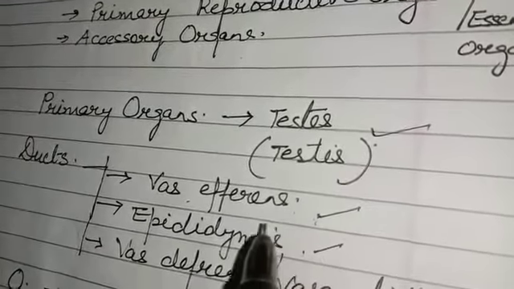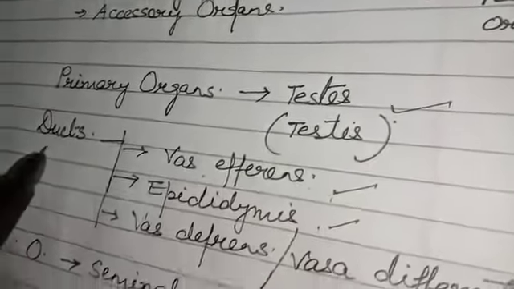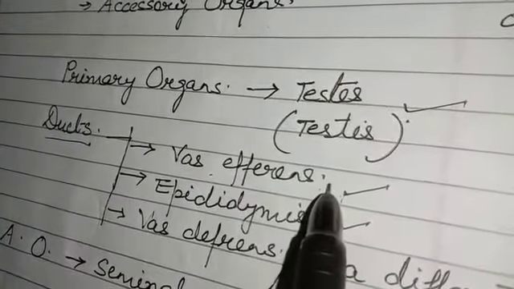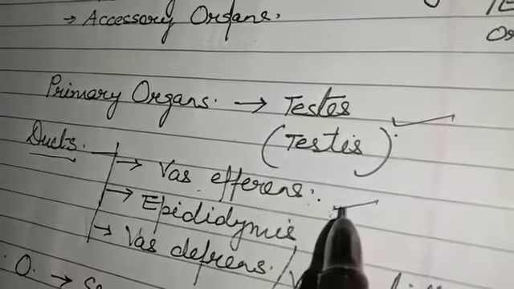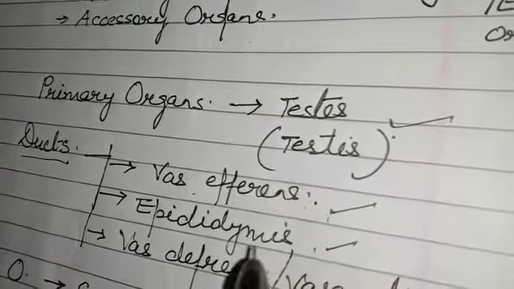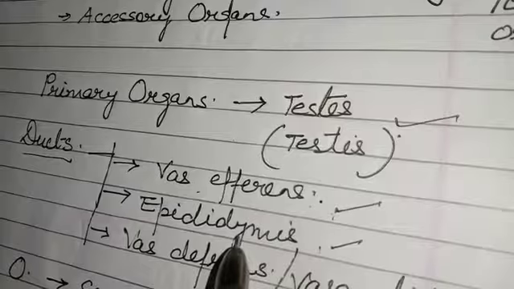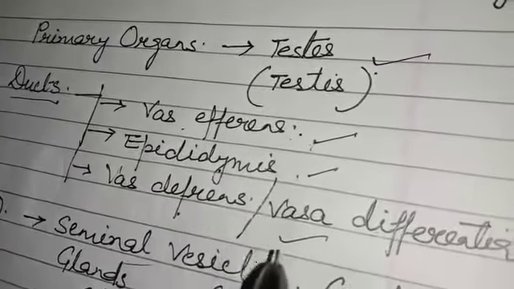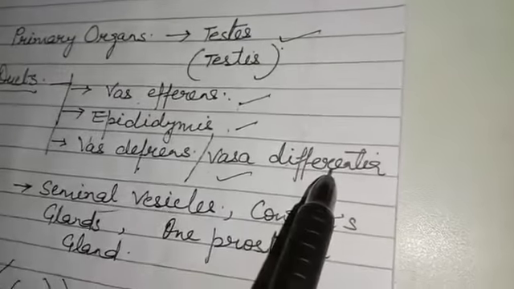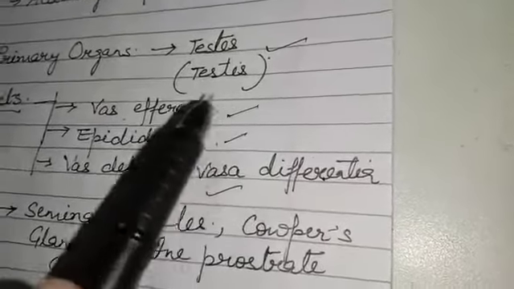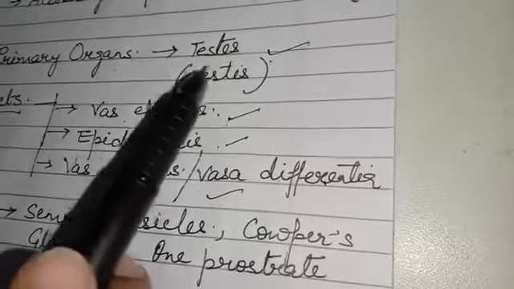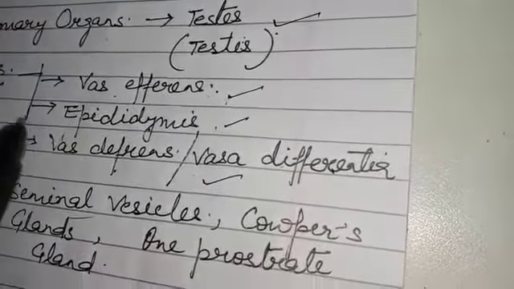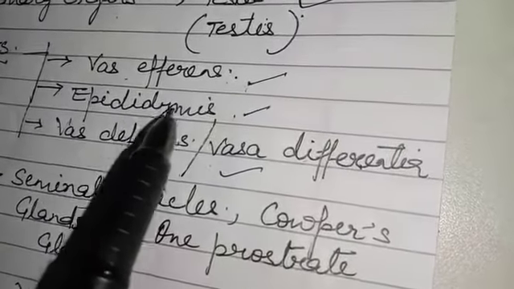Then, in the male reproductive system, ducts are also important. These ducts are of three types. One is known as vasa efferentia, the second duct is the epididymis, and the third duct is the vas deferens, also known as vasa deferentia. Understood, all of you? These ducts help in the carrying of the sperms.